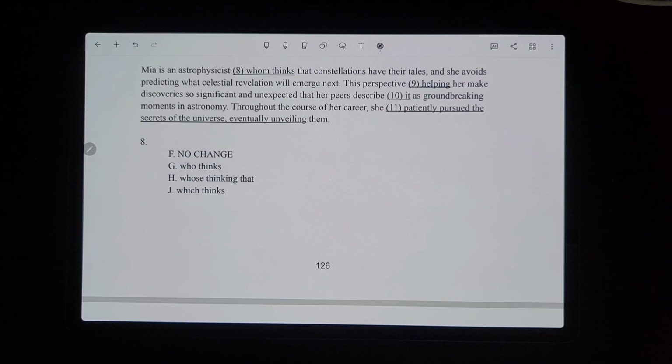So then the trick for whether it's who or whom is, who would be correct if you could put he there and it works, or she, it doesn't matter. I'm not talking about the exact sentence, just next to the verb. So you could say he thinks, so that means who would be correct. You couldn't say him thinks. So with whom, you try to replace it with him, and if it works, it would be whom. With who, you try to replace it with he, and if he works, then it would be who, which you would say he thinks. That's what works here. So it would have to be who thinks, G.